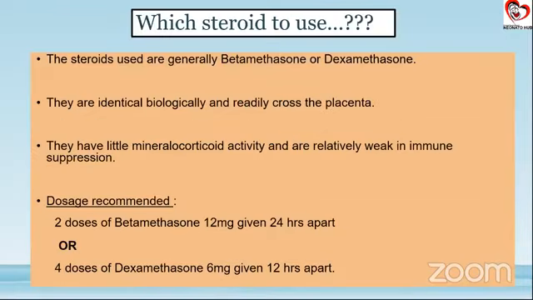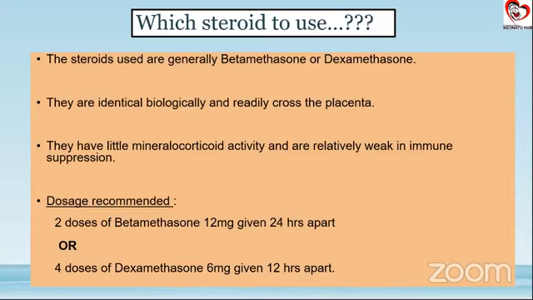Now, which steroids are used? The commonly recommended steroids are betamethasone or dexamethasone. Betamethasone has very little mineralocorticoid activity, and both are very weak in immune suppression. The currently recommended dose of betamethasone is 2 doses of 12 milligrams given 24 hours apart. If dexamethasone is used, it is a 6 mg dose given 12 hours apart for 4 doses.